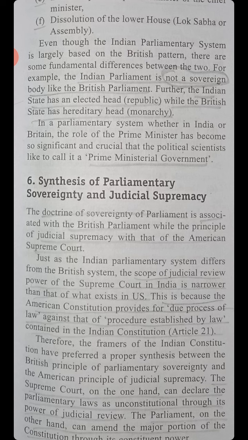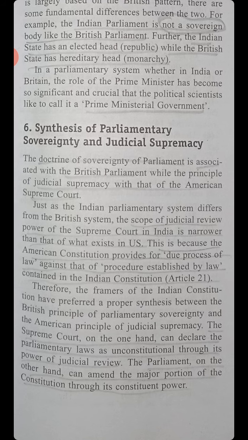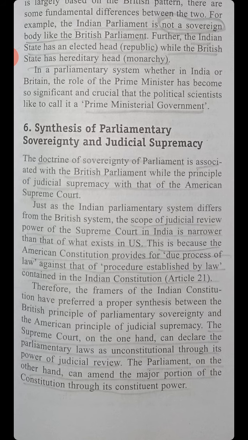Synthesis of parliamentary sovereignty and judicial supremacy. The doctrine of the sovereignty of the Parliament is associated with the British Parliament, while the principle of judicial supremacy is associated with the American Supreme Court. Just as the Indian parliamentary system differs from the British system, the scope of the judicial review power of the Supreme Court in India is narrower than that which exists in the US. This is because the American Constitution provides for due process of law, against the procedure established by law contained in the Indian Constitution, Article 21.